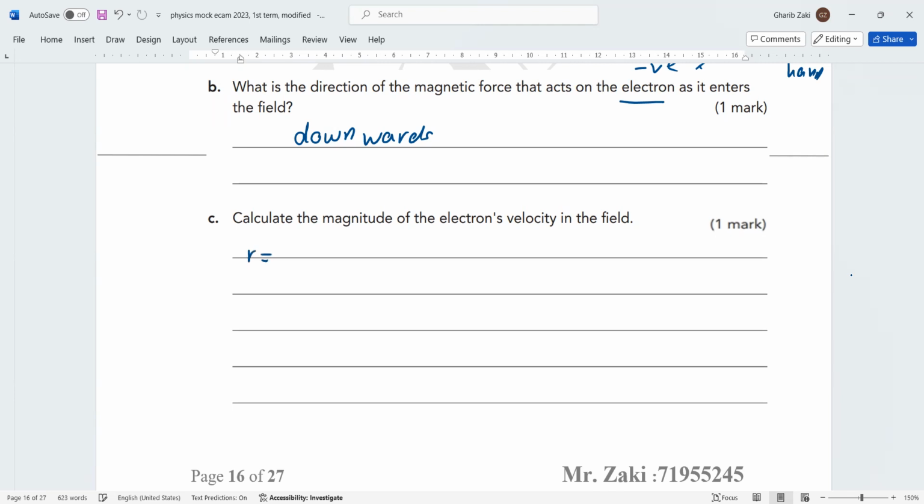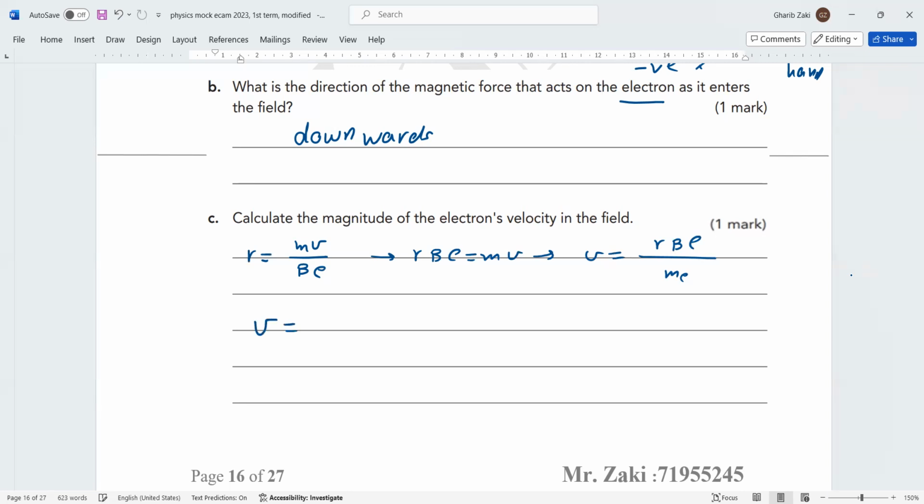R equals mv over bq. Q now is the electron charge. When you do cross multiplication, R B e equals mv. When you rearrange, v equals R B e over the mass. Mass is the mass of electron, given in the formula sheet.